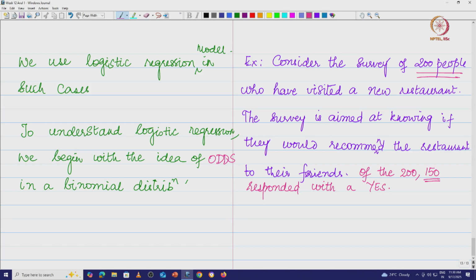From the population, the proportion is going to be, let's say, P, the proportion of people who would recommend this restaurant to their friends. However, we will not be able to do the entire population survey. So we take a survey of 200 people, and 150 have responded with a yes. This is called the sample proportion. So we are going to define something new here. Let P hat be the sample proportion